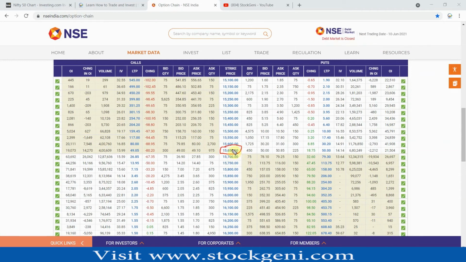And like I discussed yesterday, we need to look at 3 strike prices down and 3 strike prices up to understand the next move of the Nifty. So we'll look at 3 up and 3 down, and we'll check max OI data on the call side, change in OI data also, and on the put side also, change in OI data and OI data. So this data we are going to discuss.